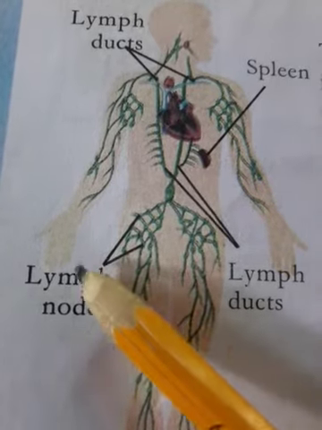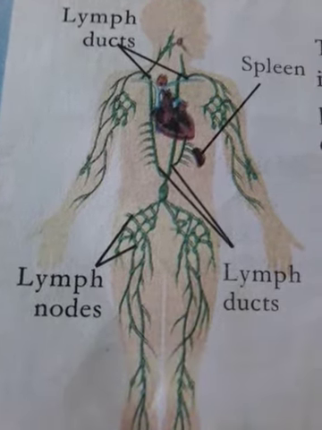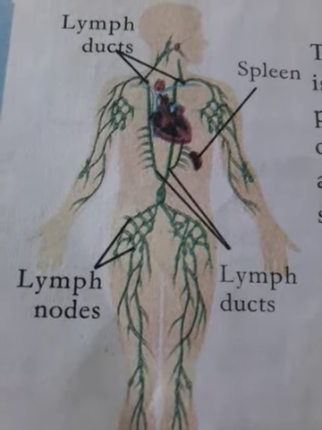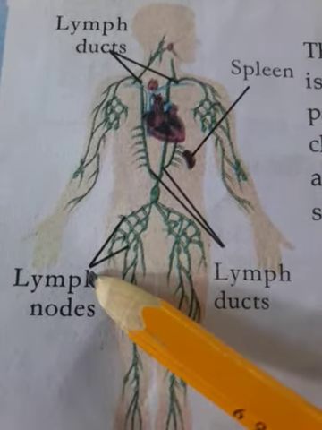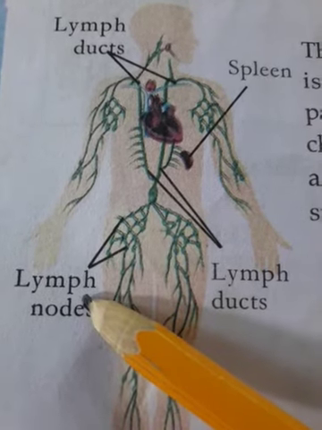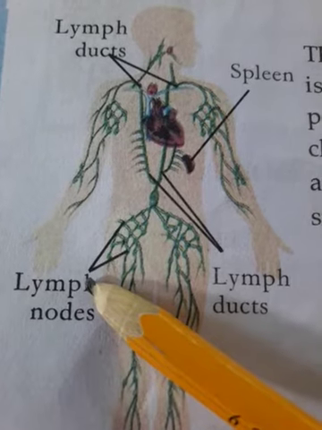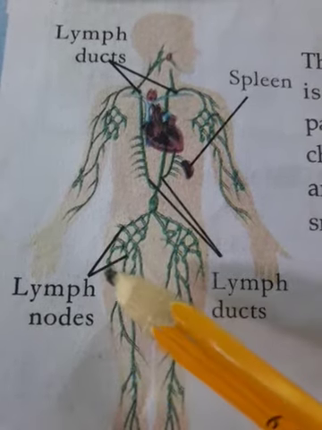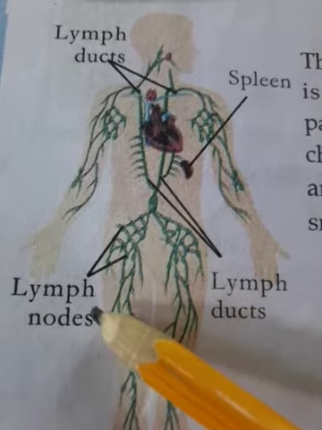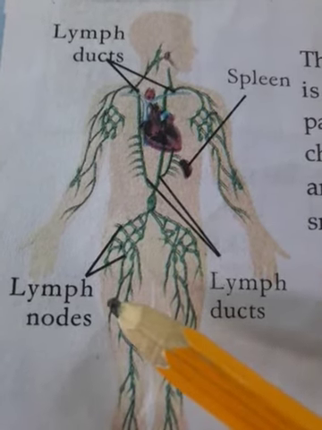Lymph nodes seen at intervals in the lymph duct are the major production centers of lymphocytes. What is a lymphocyte? A lymphocyte is a type of white blood cell. When lymph passes through these nodes, the white blood cells destroy the pathogenic bacteria present in it.